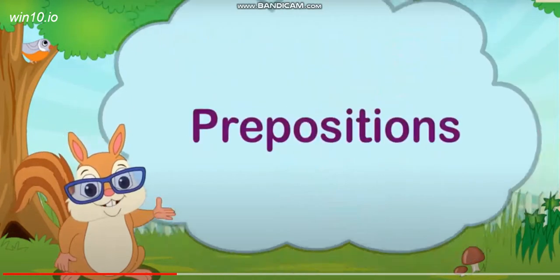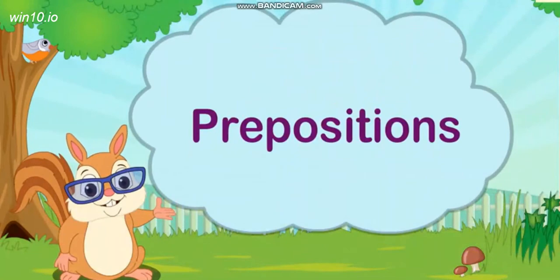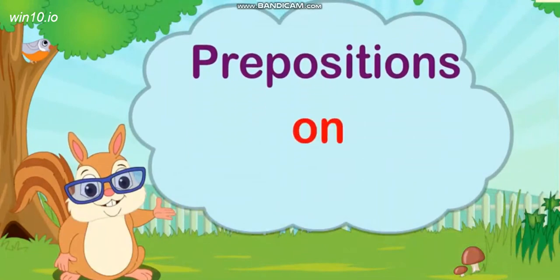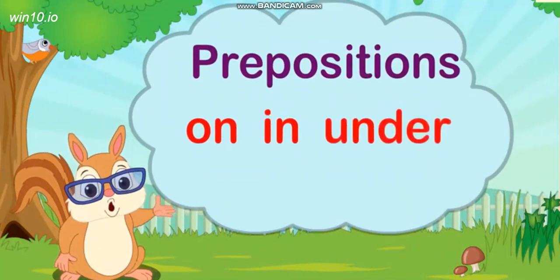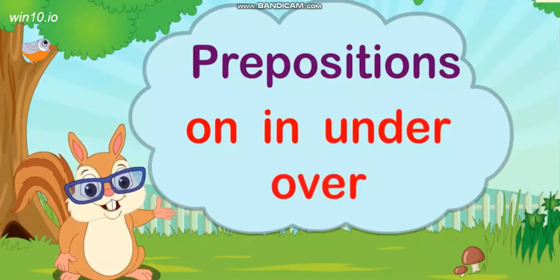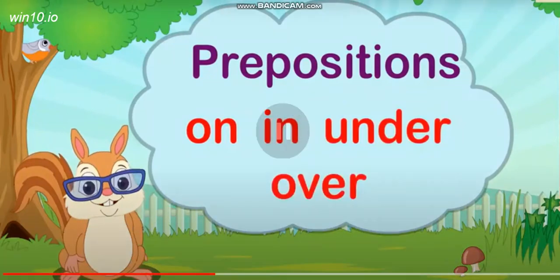Some examples of prepositions are on, in, under and over. Of course, there are many preposition words. We'll learn about them, but these are a few basic ones. Which are they?